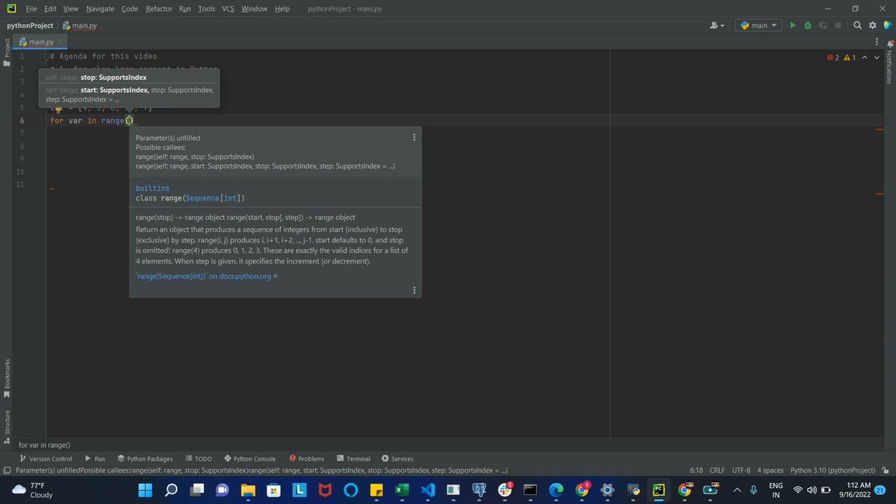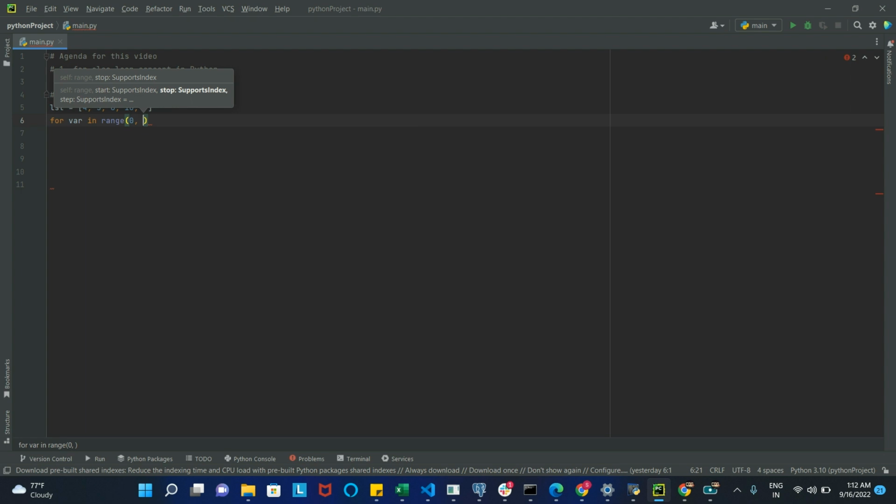We give the start, which is 0, and the end, which is the length of our list. The length of the list is 5, so it will run from 0 to 5 minus 1, which is 4, with step size 1. So this loop will run for var equal to 0, 1, 2, 3, and 4. It will break for var equal to 5.